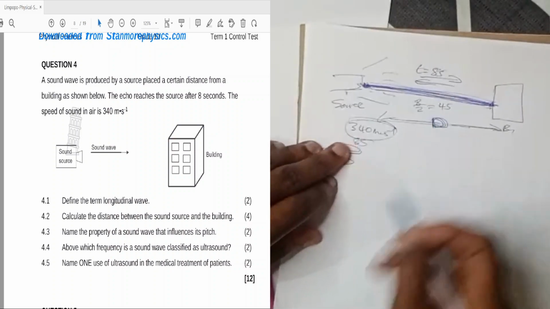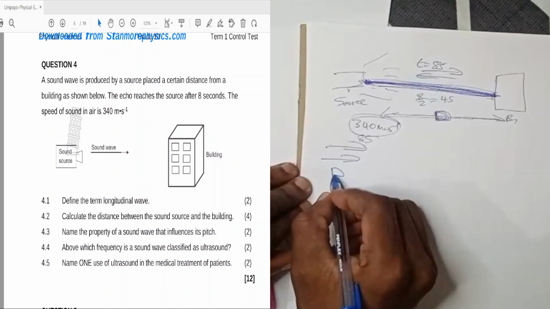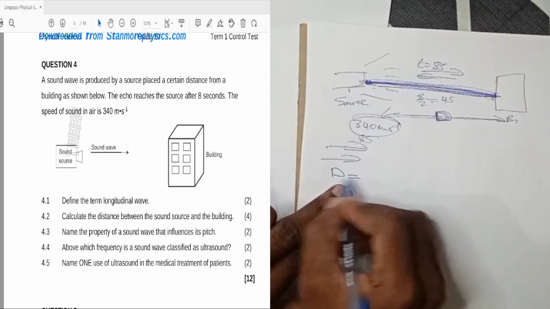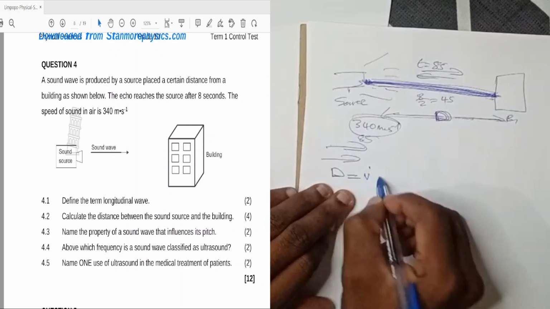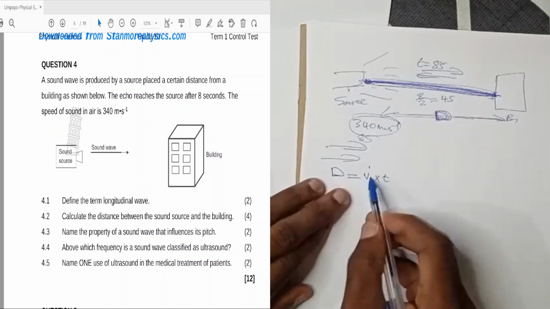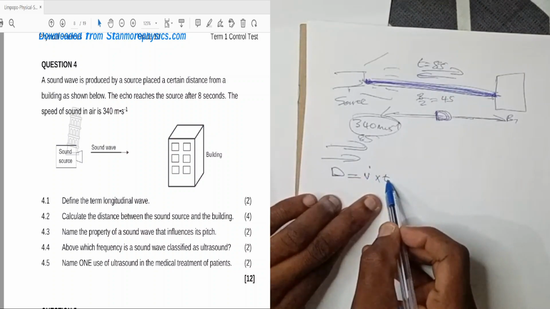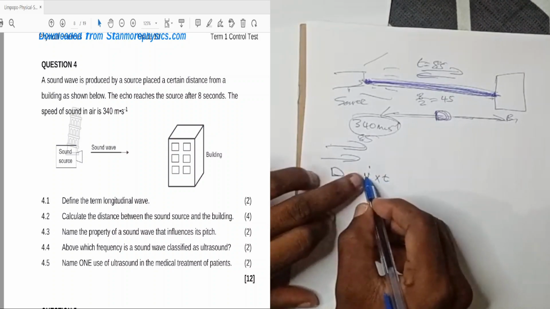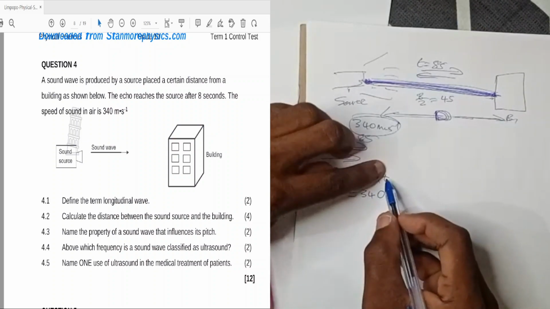We need this distance. How do we calculate this distance? We know that distance equals speed times time. In this case, what is the speed? 340 times what is the time?